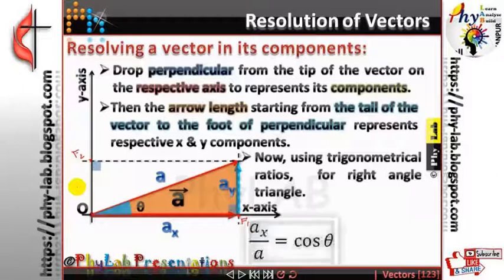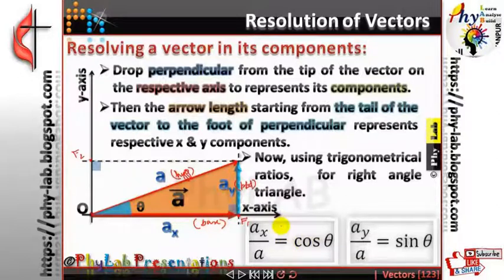Use it. AX upon A. This is the base of the triangle, isn't it? This is the perpendicular of the triangle, and this happens to be the hypotenuse of the triangle. Now base upon hypotenuse is cos, so cos theta is equal to AX upon A, and perpendicular upon hypotenuse is sine, so AY upon A will be equal to sine theta.